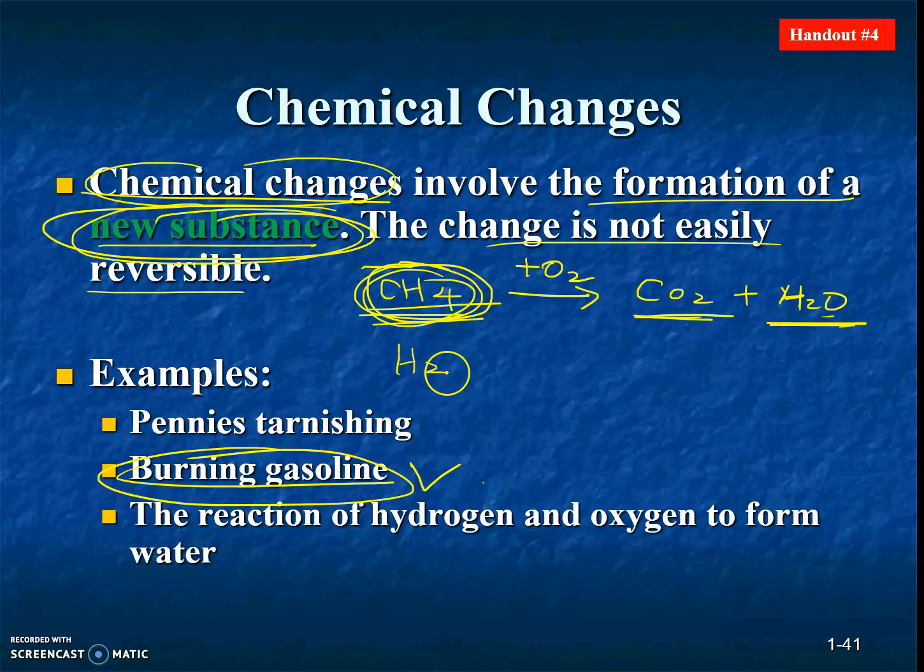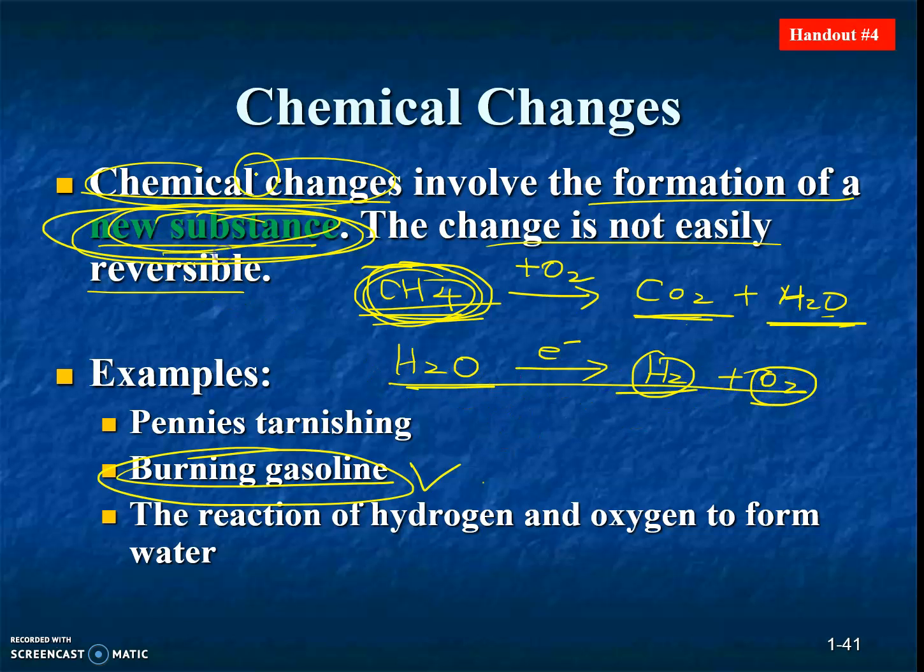Another one I used in the previous video is H2O. If I go through electrolysis, it breaks down into hydrogen gas and oxygen gas. These are new substances, different from H2O. This process is a chemical change.